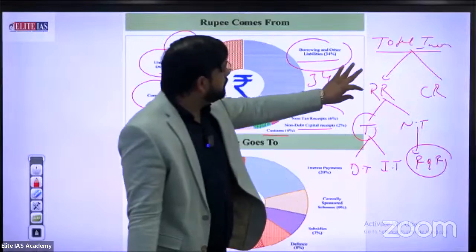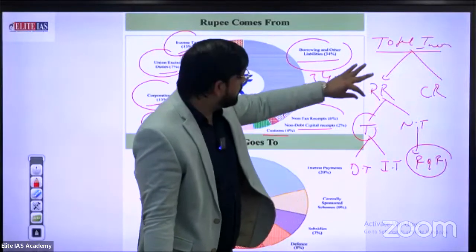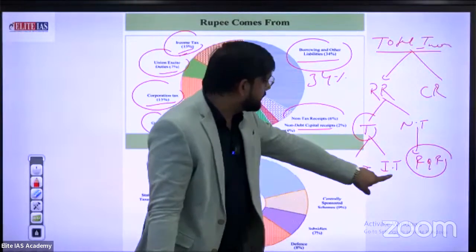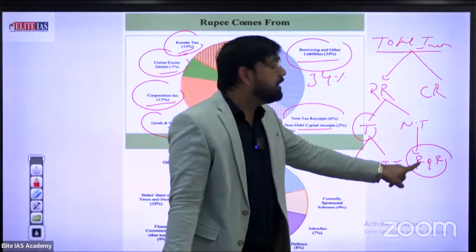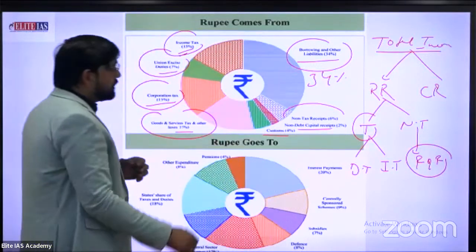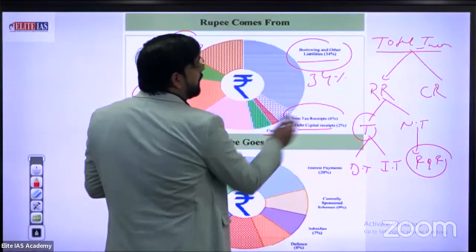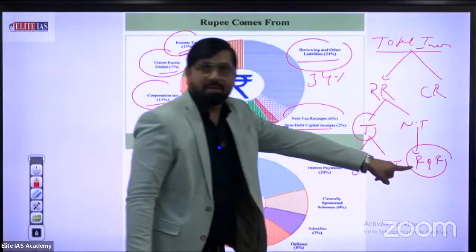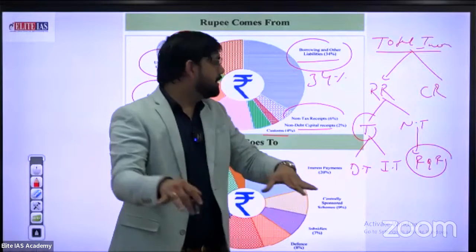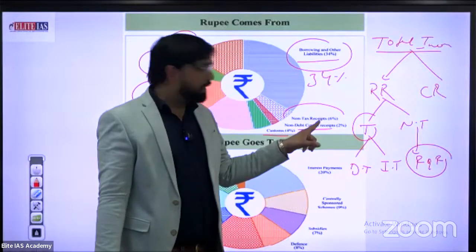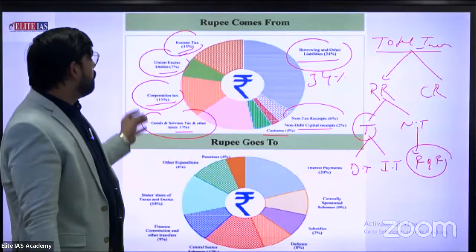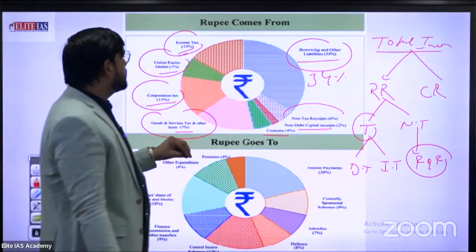Revenue receipts are also divided into two parts, taxable and non-taxable. Taxable means direct tax or indirect tax. Non-taxable is like fees, fines, and grants received from different countries. So this one is the non-taxable receipts, from different vehicle challans and penalty fees, 6%. Clear? What is the meaning of non-taxable receipts? 6%.